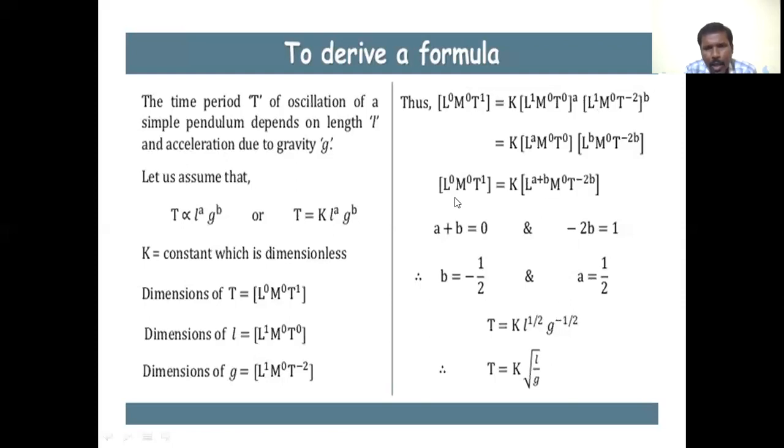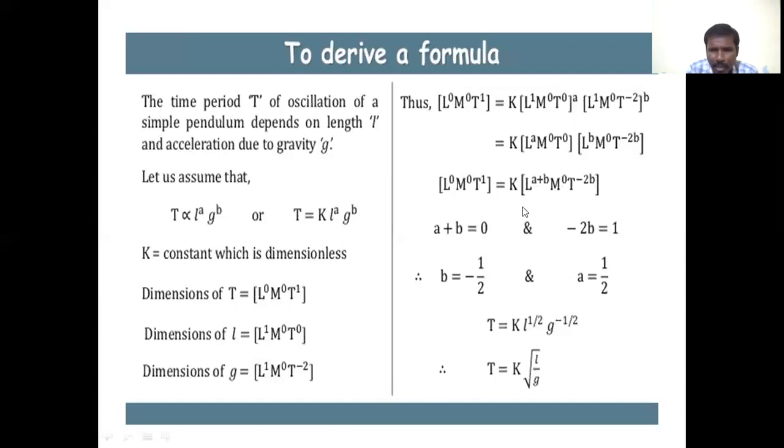Then L power of 0, M power of 0, T power of 1 is the left side of this equation, that equals k into L power of a plus b. Here L power of a is there and here L power of b is there, so the bases are equal, then the powers are added, that is L power of a plus b. There are no mass terms, that is M power of 0, and time period terms are only here, that is T power of minus 2b.